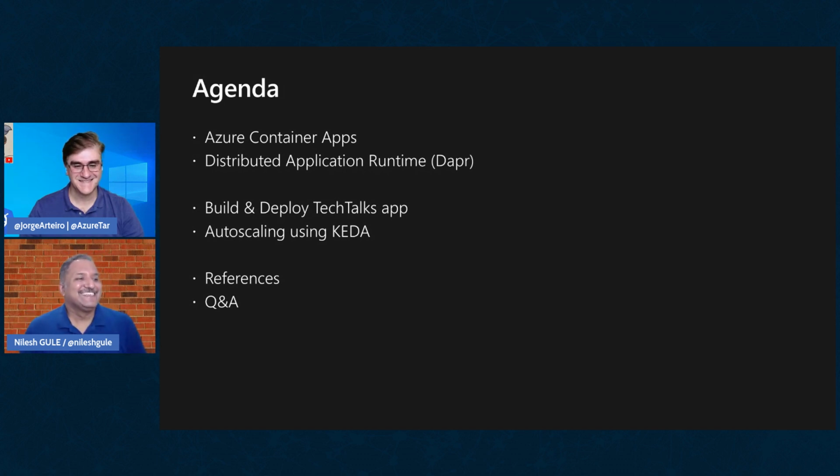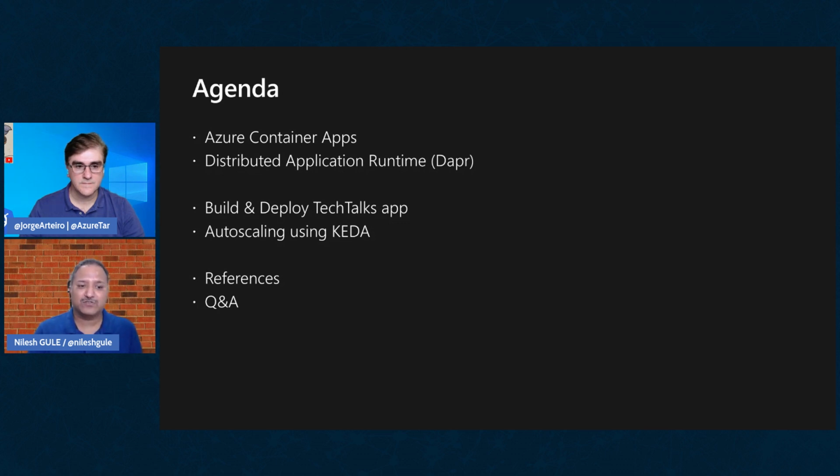Nice. So coming back, in this session we are going to talk about Azure Container Apps, which is one of the upcoming and latest services added to the Azure services. In the demo, we will also see Distributed Application Runtime, or Dapr, integration with Azure Container Apps, and also an auto scaling feature, which is again natively supported by Container Apps using an open source project called Keda, or Kubernetes Event-Driven Autoscaling.